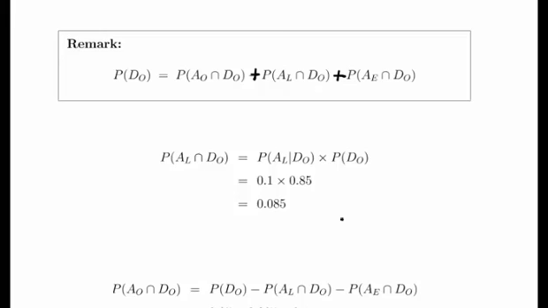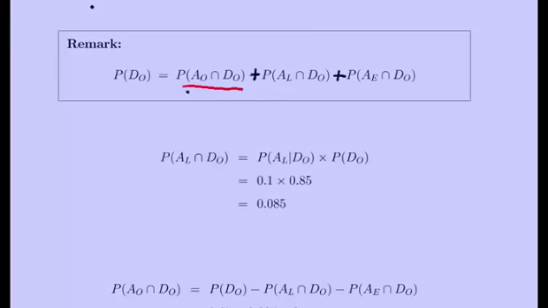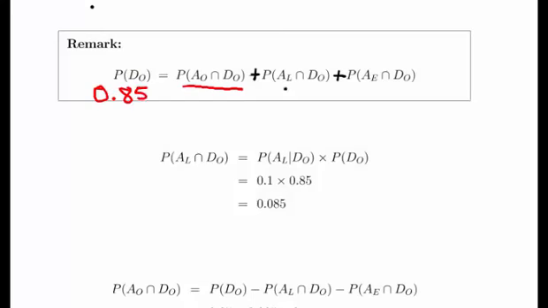So what we need to find out is this part. Essentially, we know that this is 0.85, and now that we know what this is, that's 0.085. Likewise, what is the probability of arriving early given that it departs on time? We actually found that out previously.